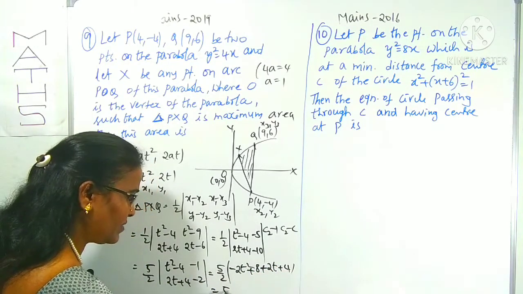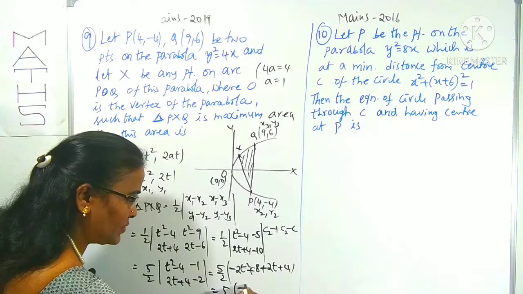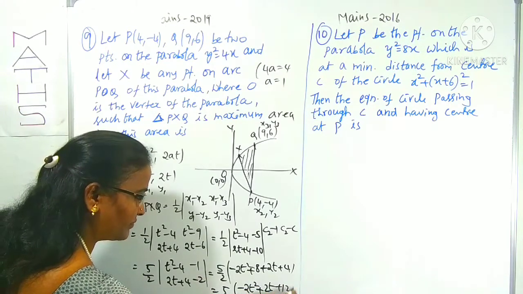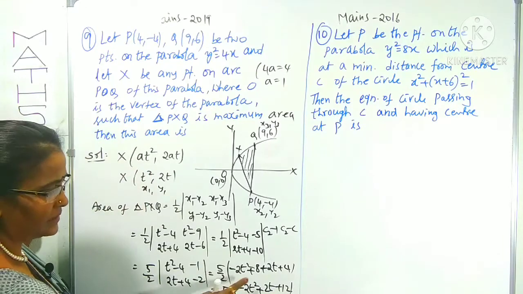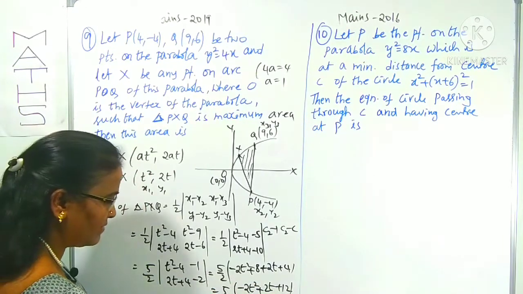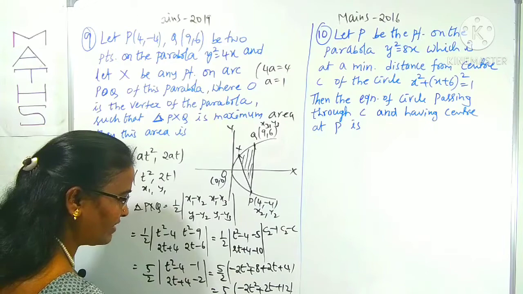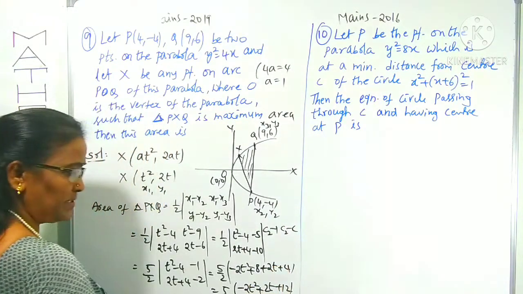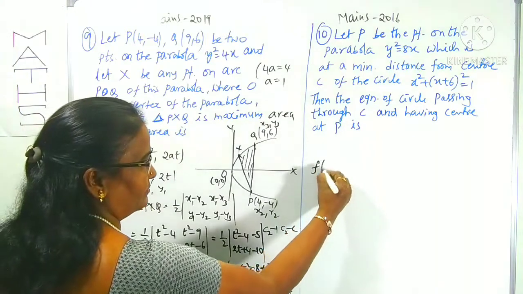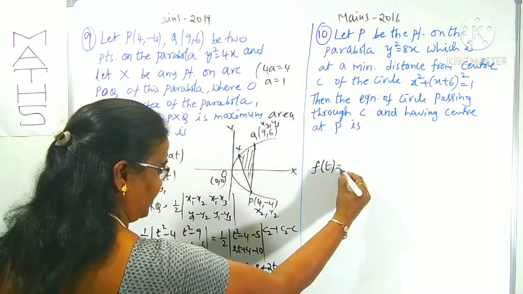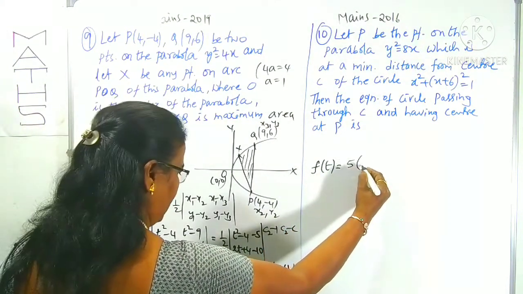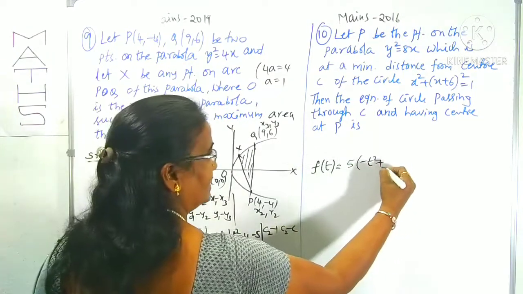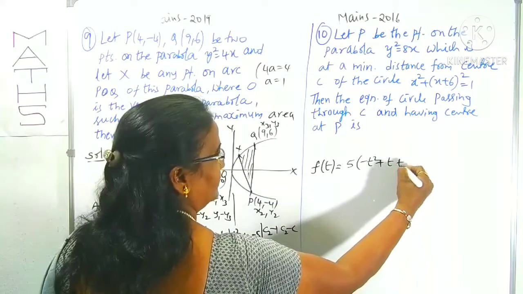Therefore, this is 5 by 2 times minus 2t square plus 2t plus 12. 2 cancels, it becomes 5 times minus t square plus t plus 6. This is in terms of t, let it be f(t). f(t) is equal to 5 times minus t square plus t plus 6.